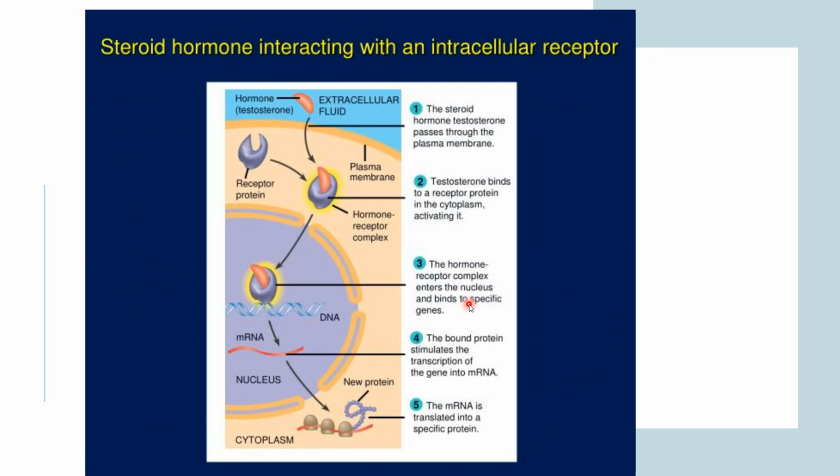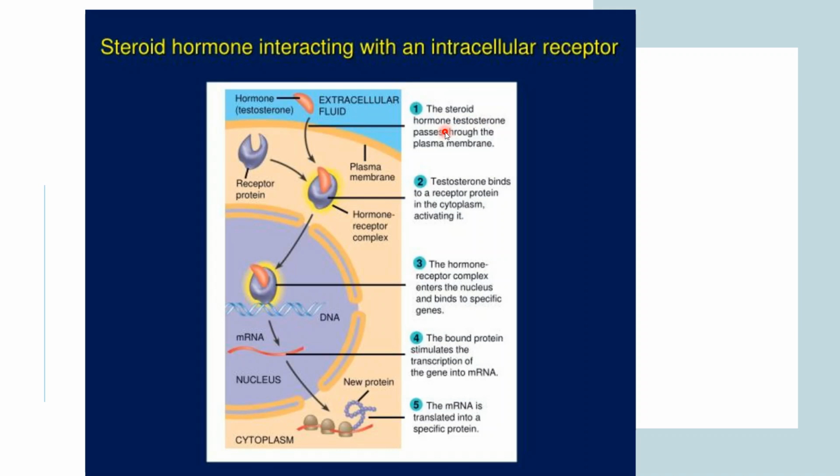You can take an example of this. There is a steroid hormone interacting with an intracellular receptor. This hormone is testosterone. It passes through the plasma membrane and interacts with this particular receptor protein inside the cell. This is the receptor molecule, and this is the hormone that has to be added to it. So what happens first?